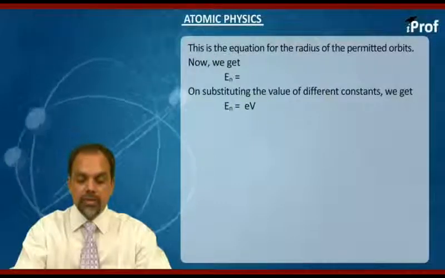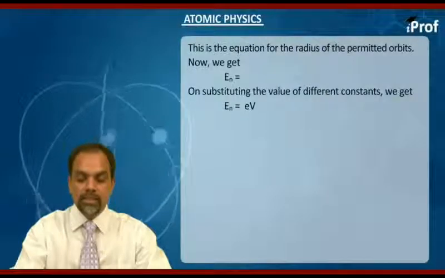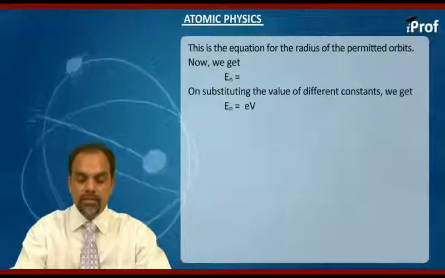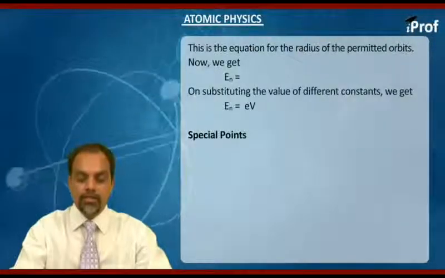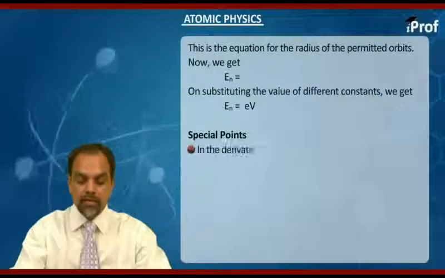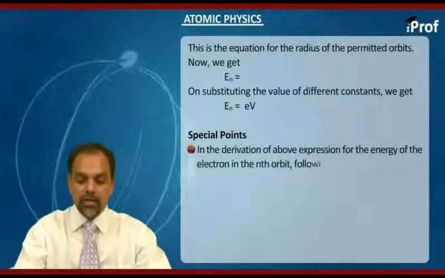and this energy is to be reported in electron volt. Now this is the expression for energy of electron in nth orbit. Now there are certain basic points that we have to understand. Let us remind ourselves that in the derivation of above expression for energy of the electron in nth orbit, we